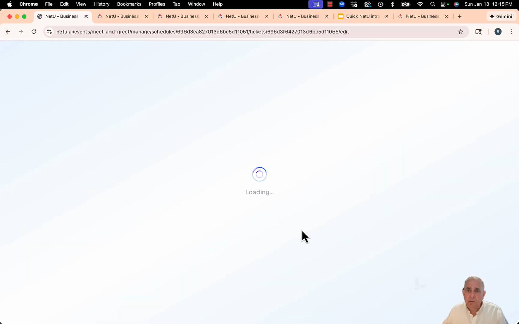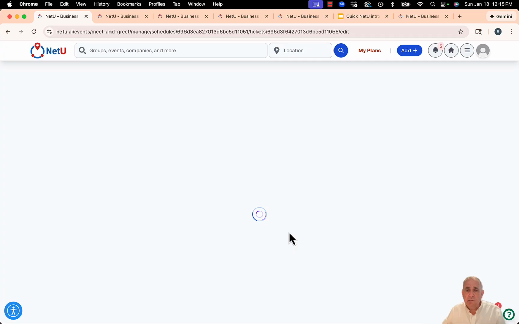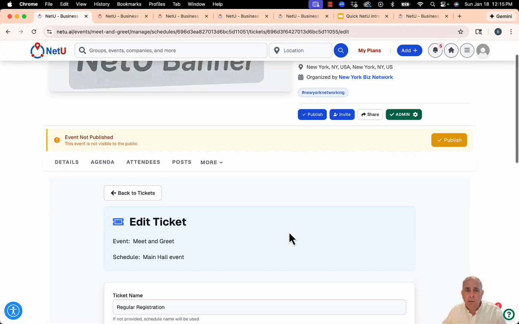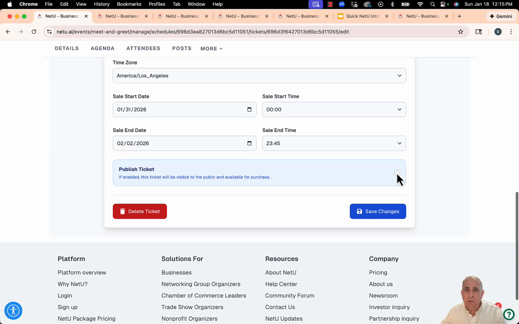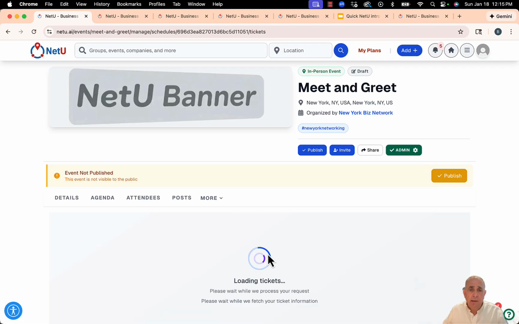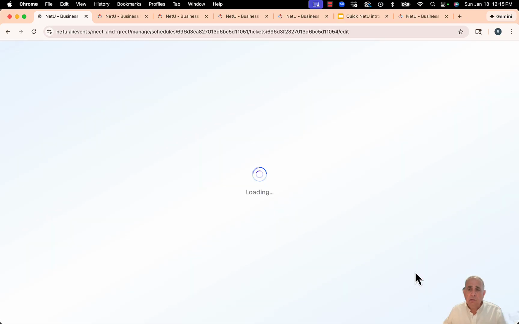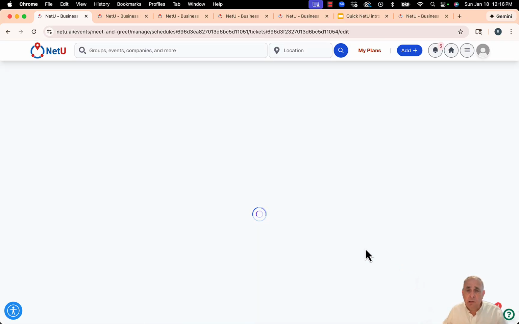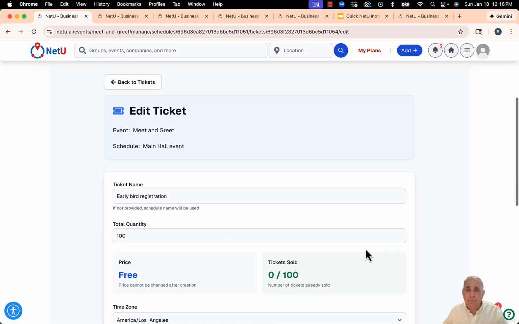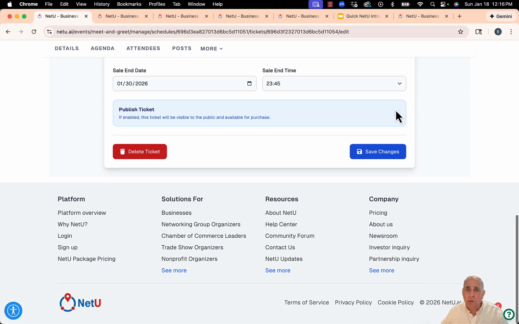So let me click on edit those tickets, and then you need to click on publish, save, change. And let me click on the second one here, edit ticket, and let me publish that as well. I'm going to click publish and save.